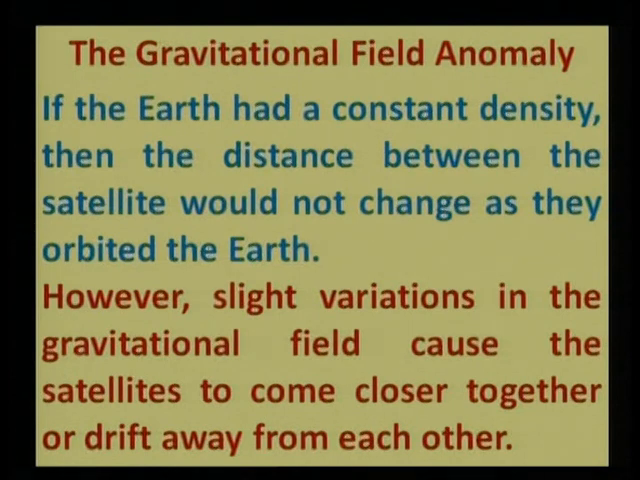Then gravitational field anomaly. If the earth had a constant density, then the distance between the satellites would not change as they orbited the earth.